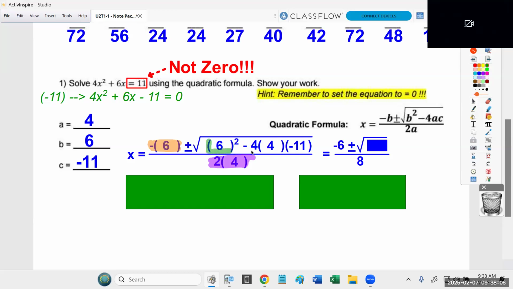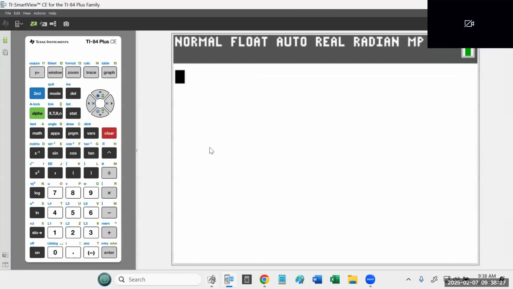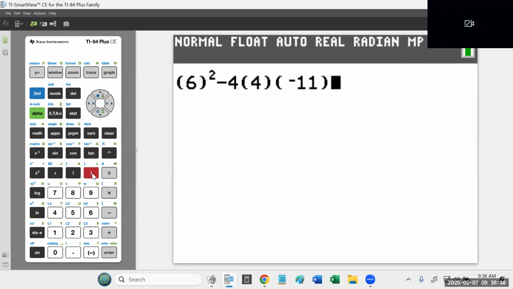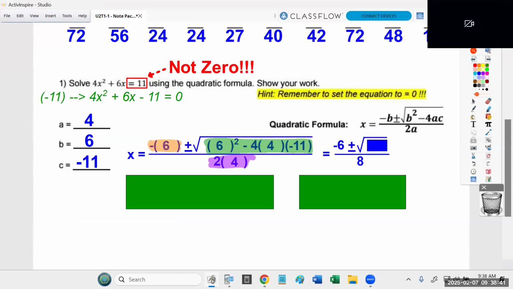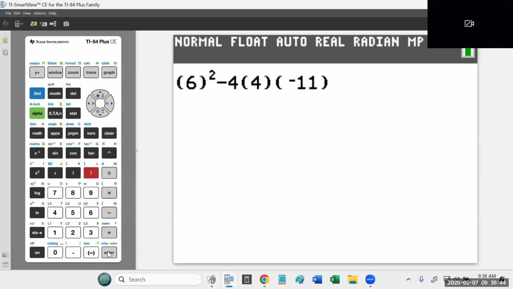And that's why I recommended yesterday, type everything you see here exactly as you see it into the calculator. So I'm going to go to my calculator. I'm focusing on the green, and I'm going to type parentheses 6, parentheses squared, minus 4, parentheses 4, parentheses, parentheses, negative 11, parentheses. Like I'm going to type it exactly as it looks. 6 squared minus 4 times 4 times negative 11. Again, that is exactly what you see highlighted in green. Okay, and then I hit enter.